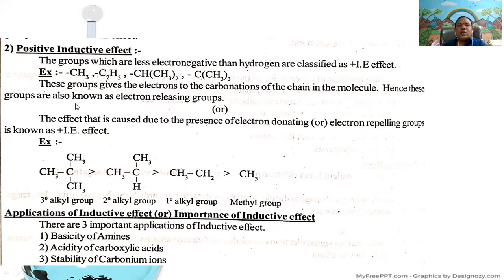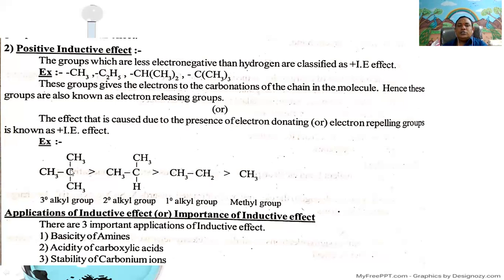Hence, these groups are also known as electron releasing groups. It can also be defined as the effect caused due to the presence of electron donating or electron releasing groups, known as plus inductive effect.